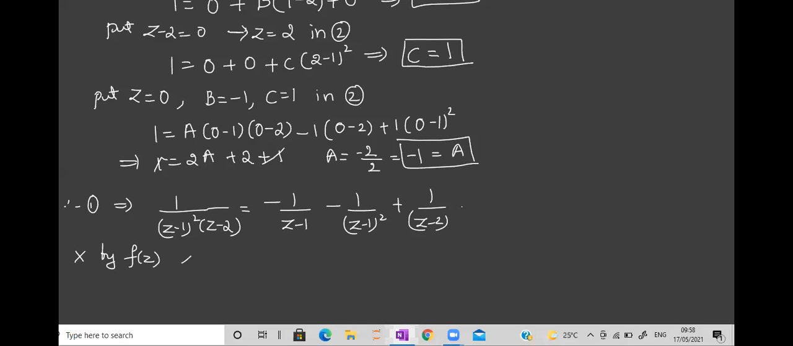Multiply by f of z and integrate over C.